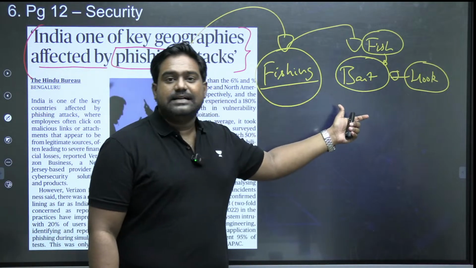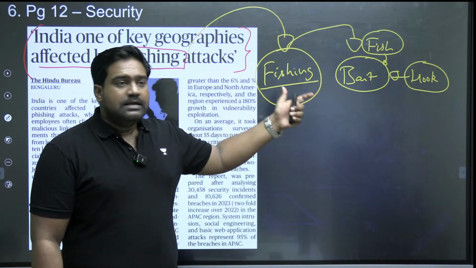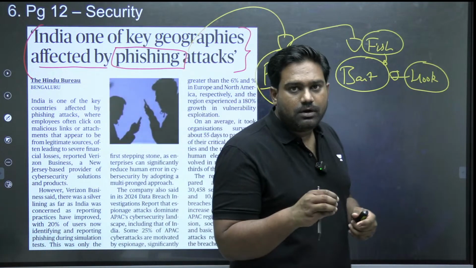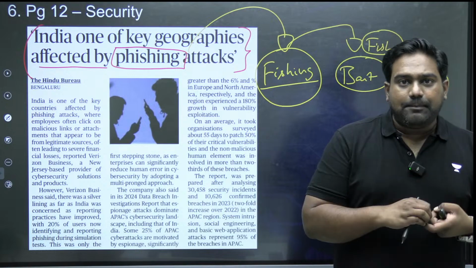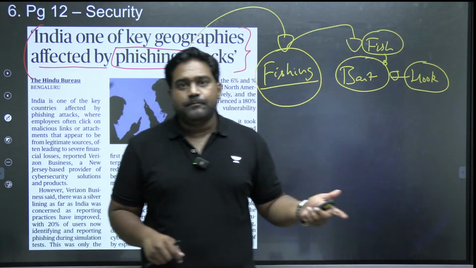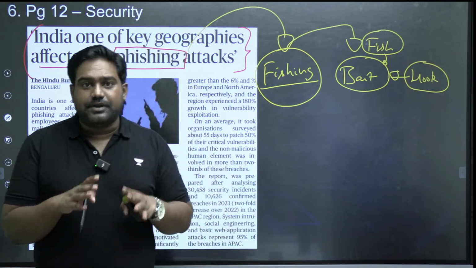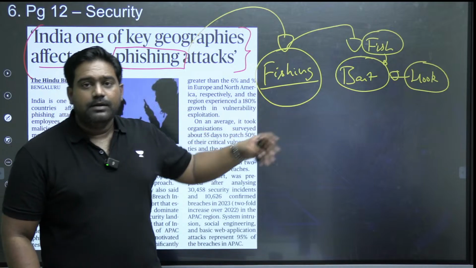But it does not realize that it's being tricked, it's being deceived. It's a bait essentially. The moment the fish latches onto the hook, onto the bait, it gets trapped in the hook and you reel the fish in. That's how the fish gets caught. So essentially, phishing involves deception. It involves a trick. It involves the usage of a bait.